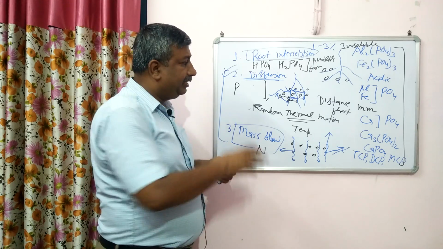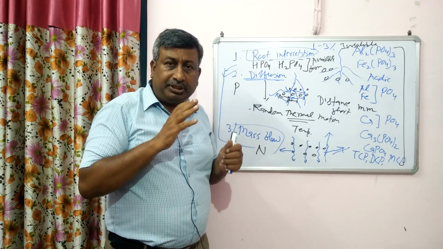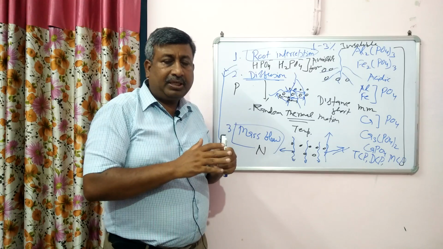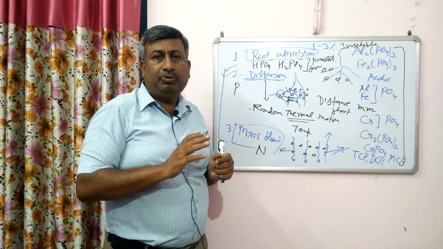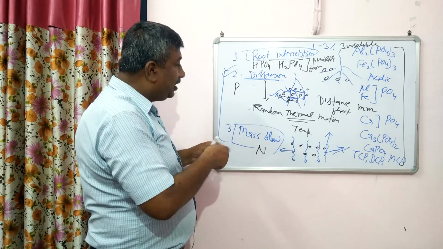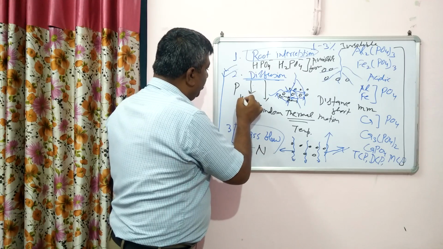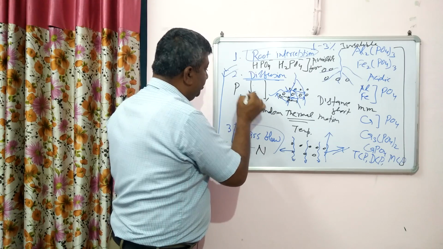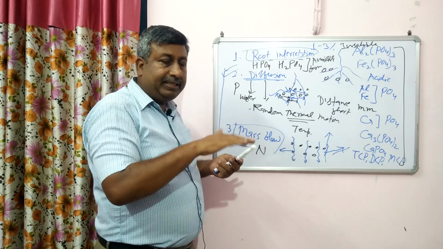Diffusion is more if there is more moisture content. In normal condition, diffusion is reduced. If it is high temperature and moisture is low, then it will not be available to the plant, because for diffusion, water is must. Without water, there is no diffusion. As water content decreases, diffusion decreases.